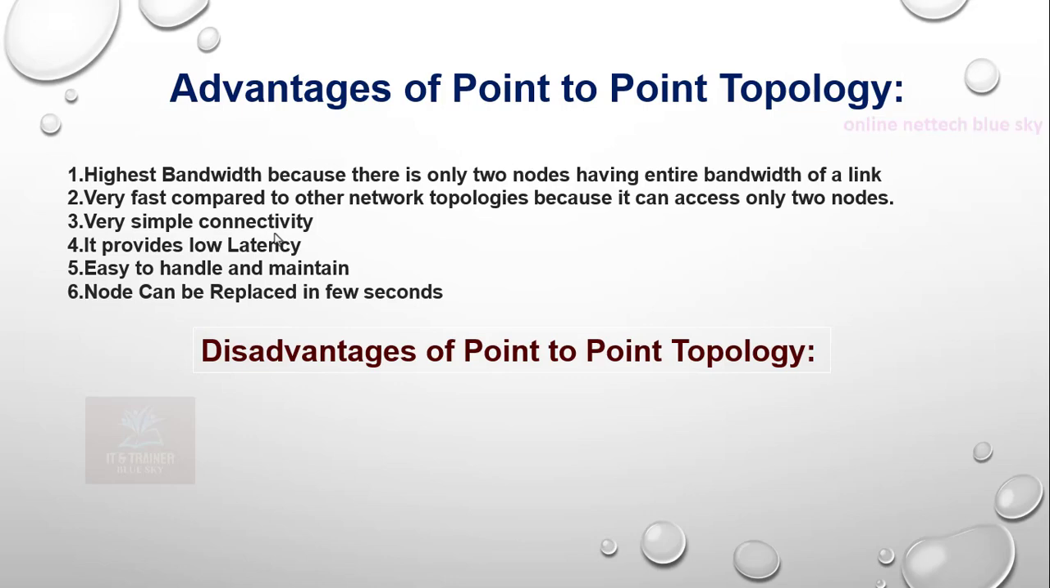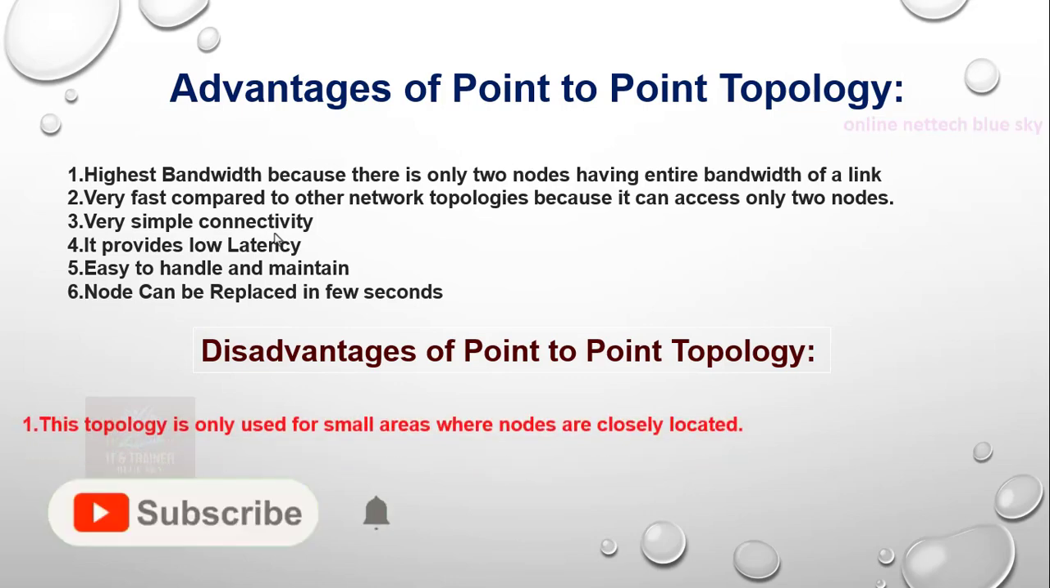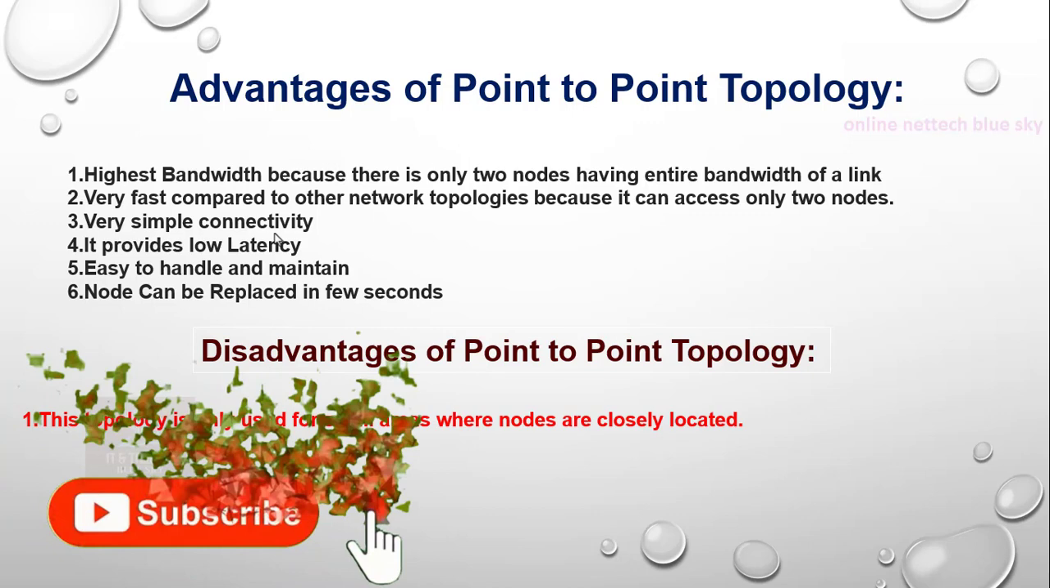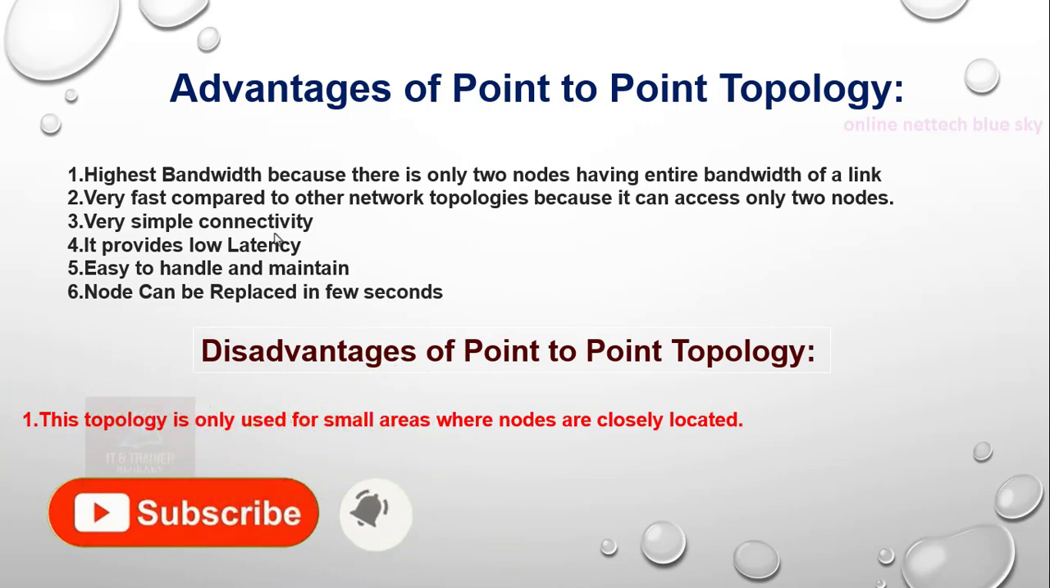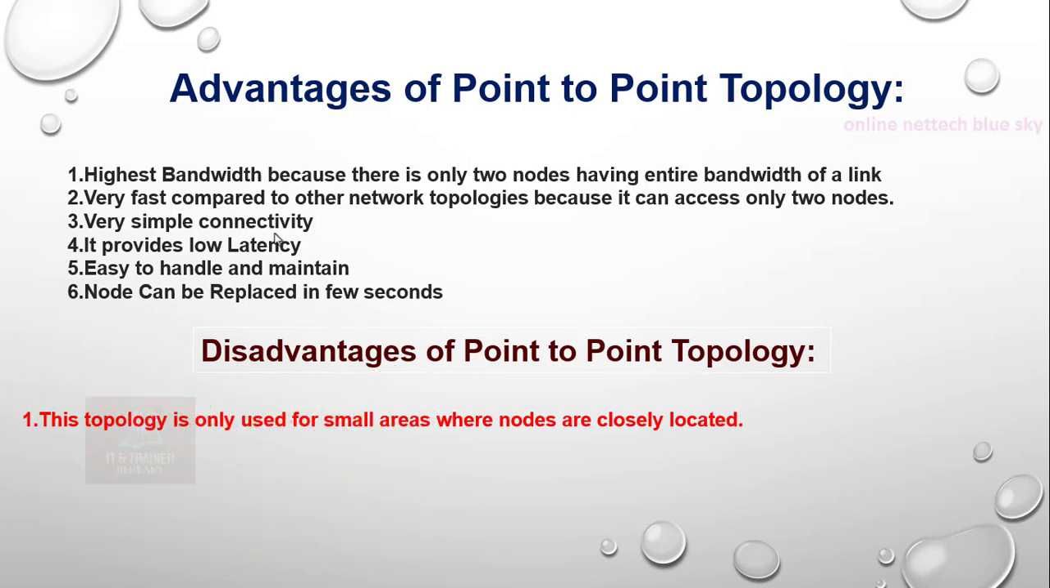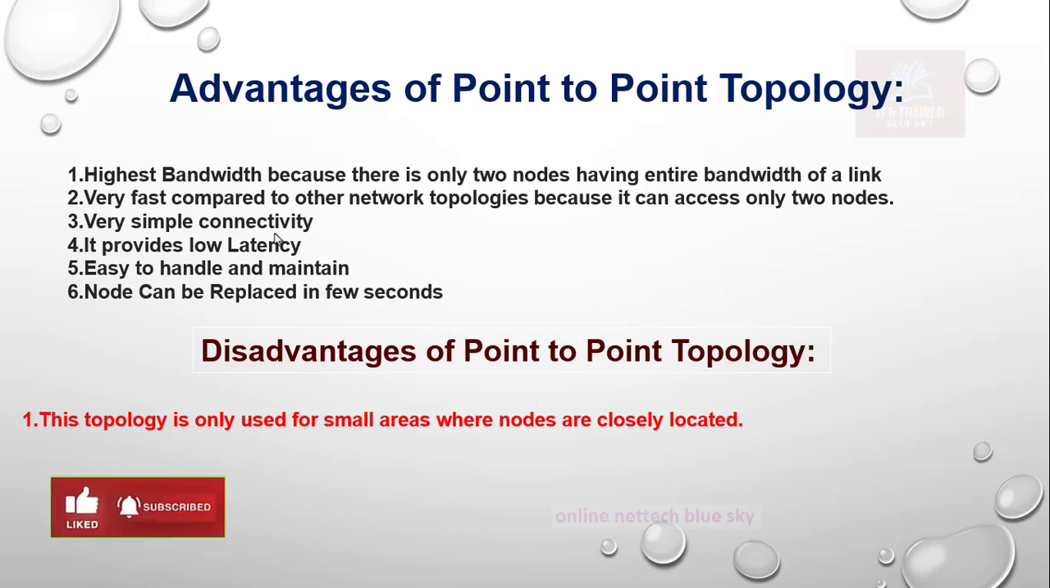What is the disadvantage of point to point topology? First, this topology is only for small areas where nodes are closely located. This is a disadvantage because you cannot connect a larger area. A small area means your bedroom or kitchen side, maybe you are using one computer to another at a dining table or hall. You have only two computers.